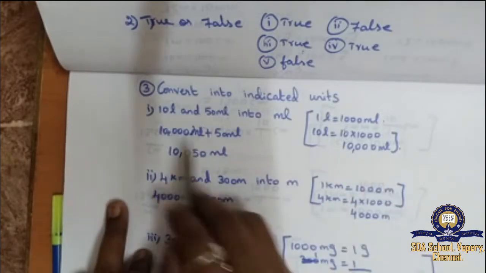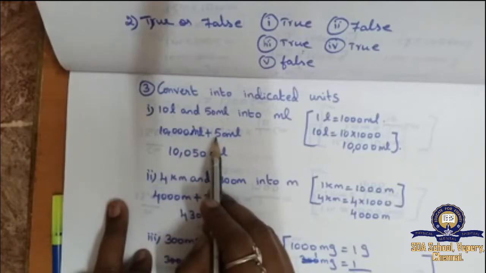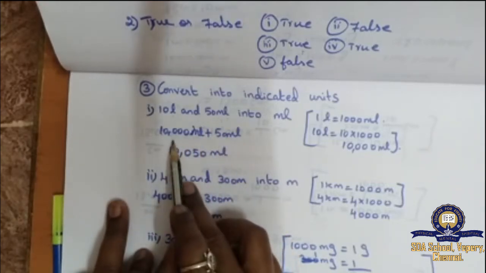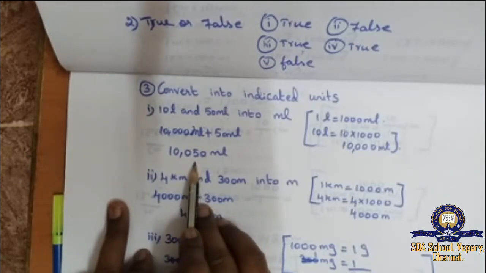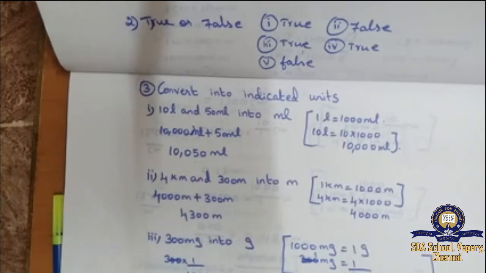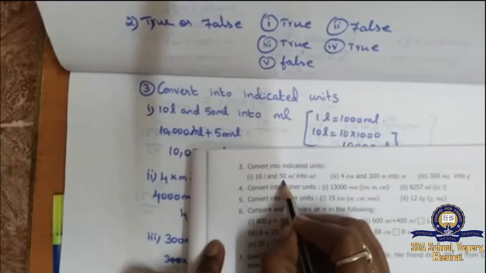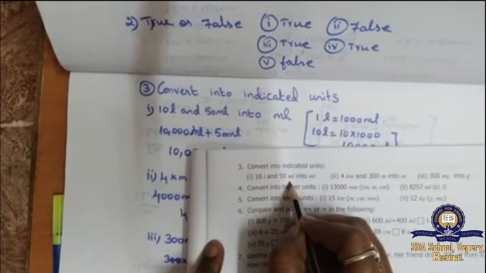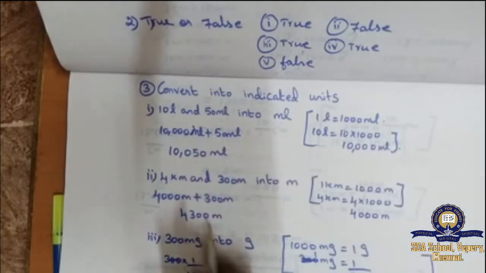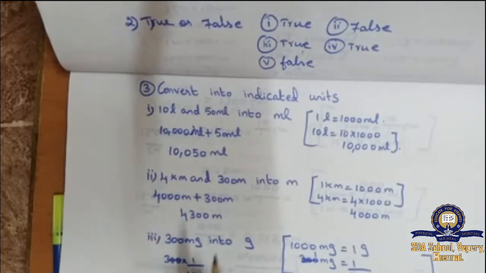So instead of 10 liter, we can write 10,000 milliliter plus 50 ml. 10,000 plus 50 gives you 10,050. In the book back answer, they have given 10,005 because the question is wrong. The question was given as 5 ml in the previous year textbook, but in this textbook 50 ml is given. According to this question, 10,050 ml is the correct answer. Clear? Don't get confused by the book back answer.